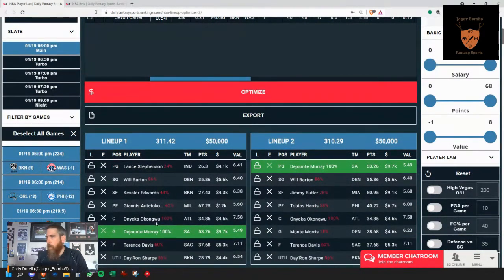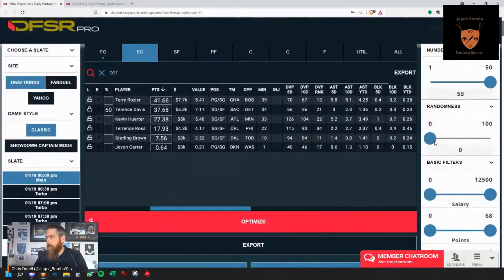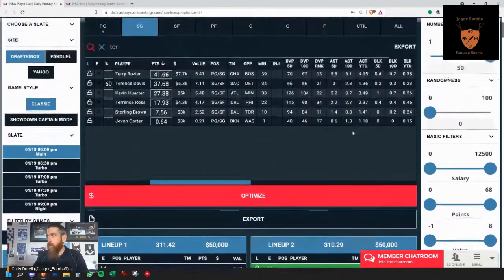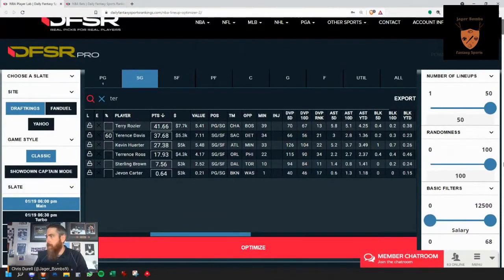We can do the same thing with any single player in our player pool to start limiting, because you're going to find with randomness set at 0 that your player pool is going to be very concentrated. It's going to be a much smaller player pool with randomness at 0. So what I'm going to do now is show you the difference in that. Let's take the randomness to 100.